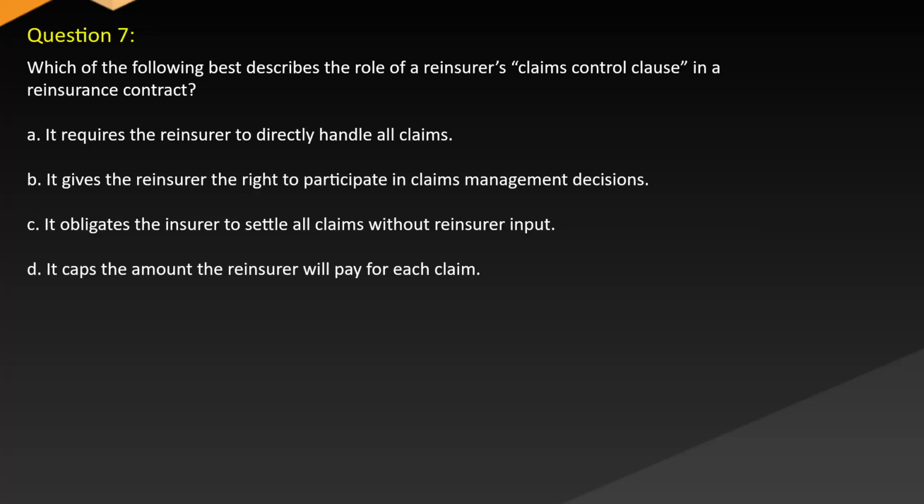Question 7. Which of the following best describes the role of a reinsurer's claims control clause in a reinsurance contract? A. It requires the reinsurer to directly handle all claims. B. It gives the reinsurer the right to participate in claims management decisions. C. It obligates the insurer to settle all claims without reinsurer input. D. It caps the amount the reinsurer will pay for each claim.